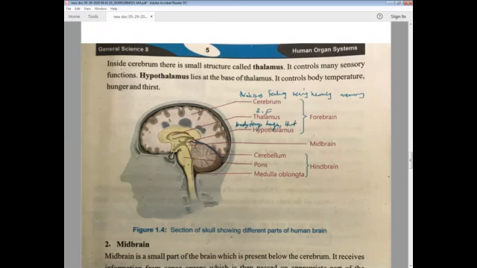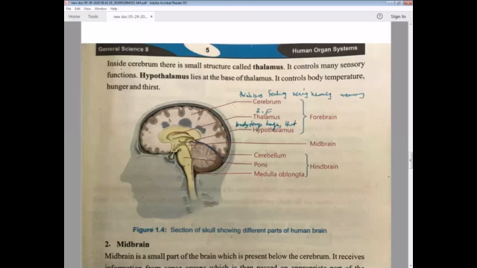And hypo means below the thing which is covering. This is the hypothalamus. The hypothalamus is really very small. You can see it's just a piece of granule. The hypothalamus lies at the base of the thalamus, under the thalamus. It controls body temperature, hunger, and thirst. Whenever you are getting thirsty, your hypothalamus is the portion that gives stimuli to the brain that you need to drink water. Each and everything like hunger and thirst is under its control. If you are getting hungry, it means it is giving signals to you to eat something, eat something. This is the structure of the brain.